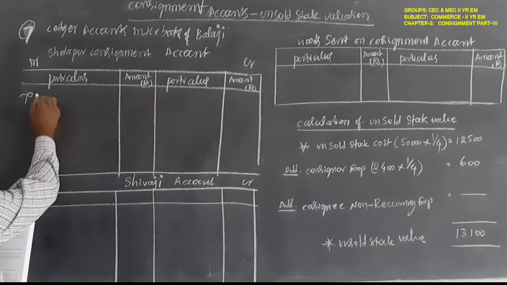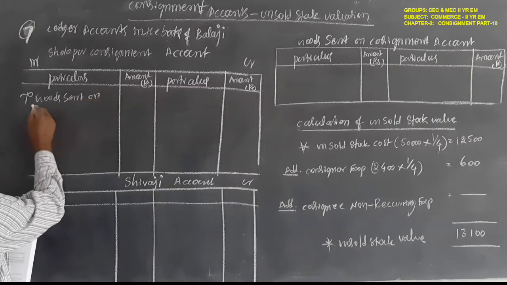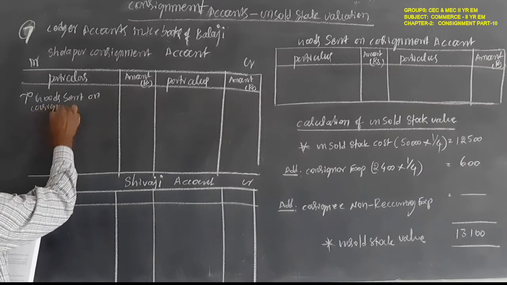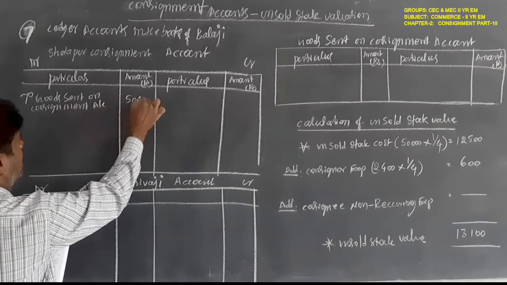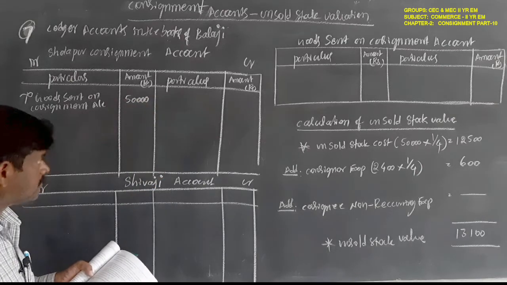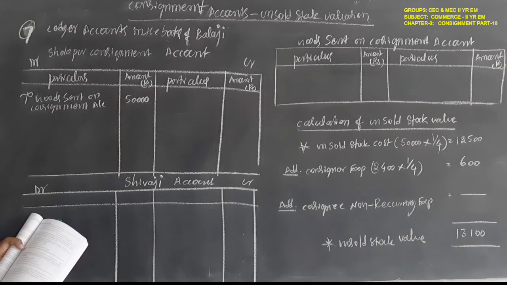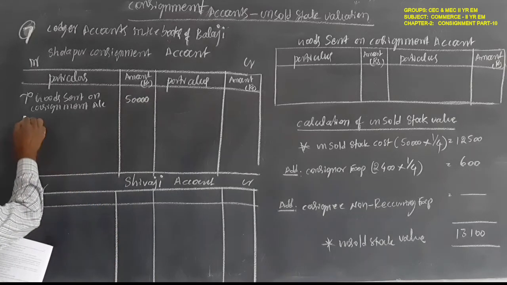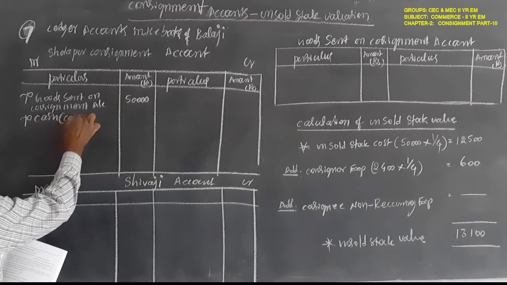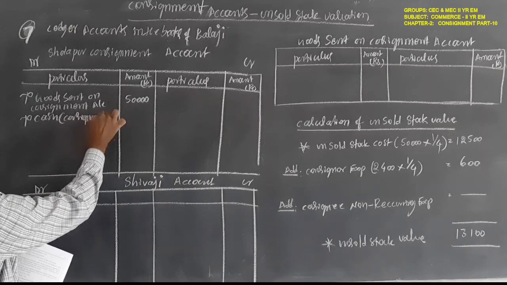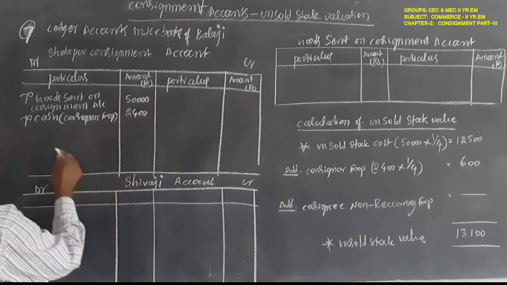First, goods sent on consignment account, amount is 50,000, as given in the problem. Next, consignor expenses of 2,400 rupees, so cash account in bracket consignor expenses, 2,400 rupees.